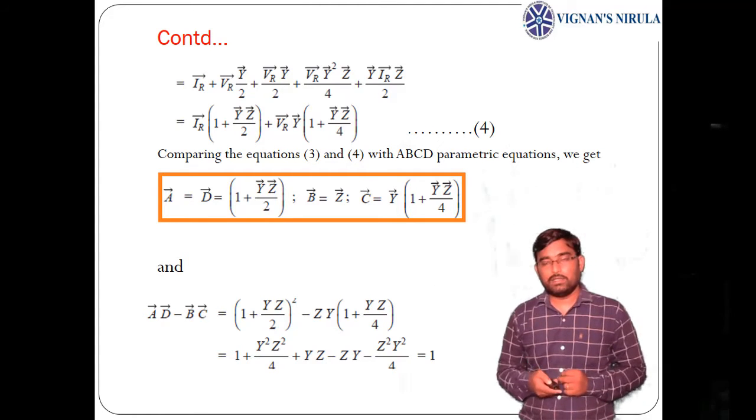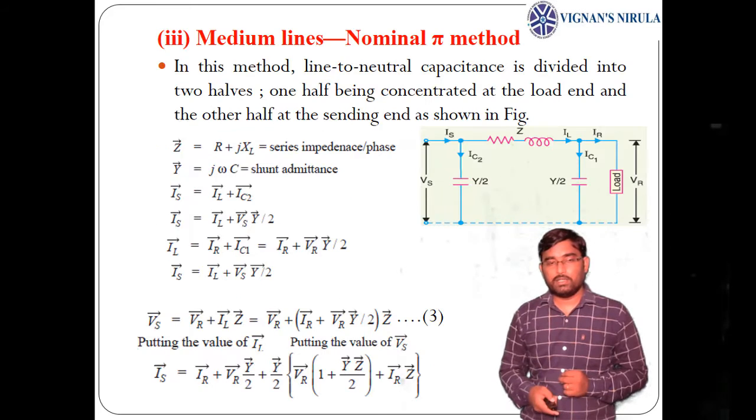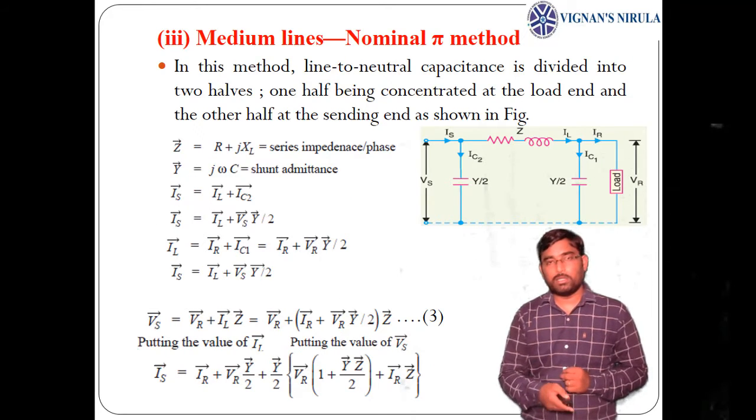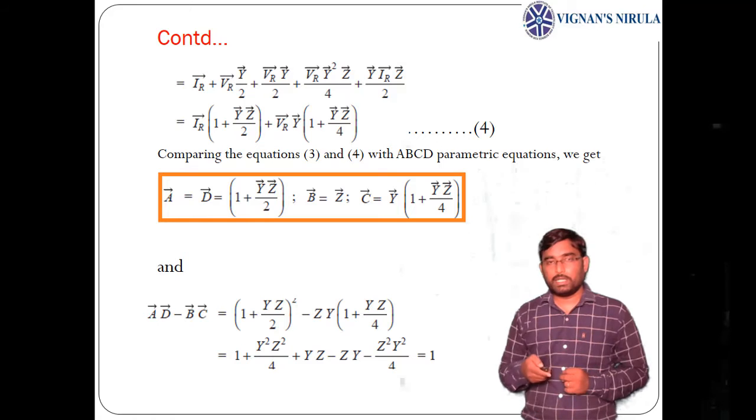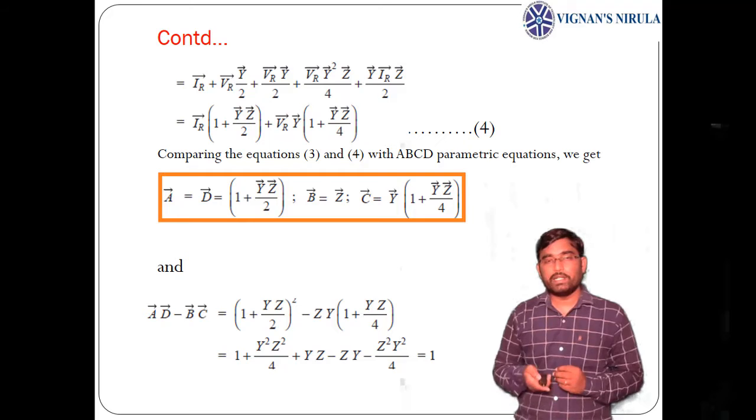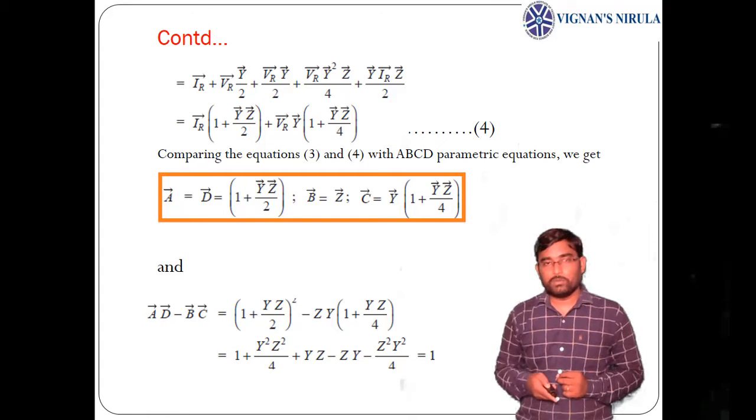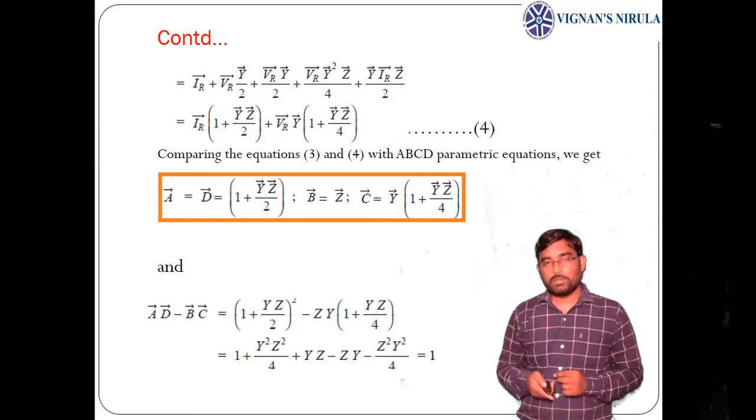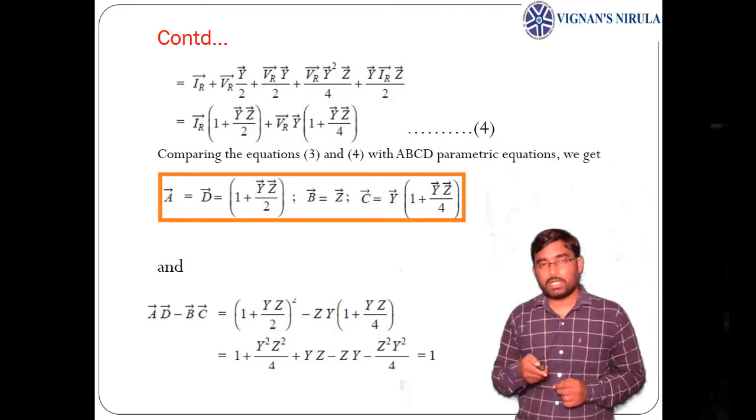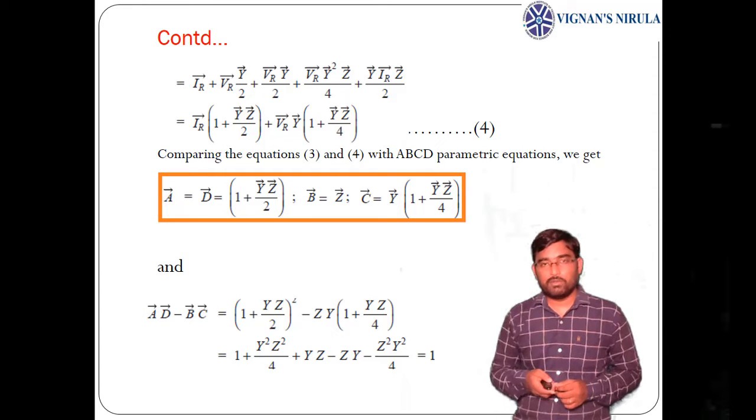Now comparing equations 3 and 4, where in equation 3 we need to take VR and IR common, with the ABCD parametric equations, we get A equals D equals 1 plus YZ by 2, B equals Z, and C equals Y into 1 plus YZ by 4. These are the ABCD parameters for nominal pi of medium transmission line. Here also, if you check for symmetry and reciprocity, A equals D and AD minus BC equals 1.